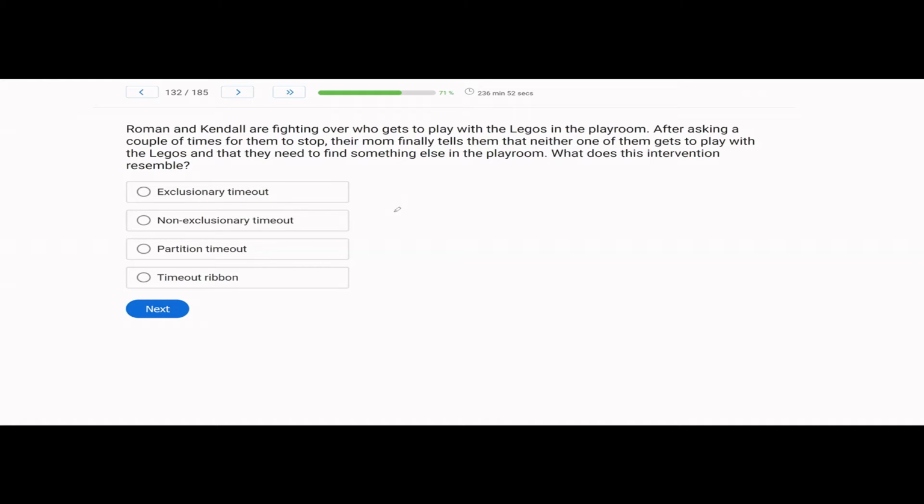Roman and Kendall are fighting over who gets to play with Legos in the playroom. After asking a couple of times for them to stop, their mom finally tells them that neither one of them gets to play with the Legos and that they need to find something else in the playroom. What does this intervention resemble?